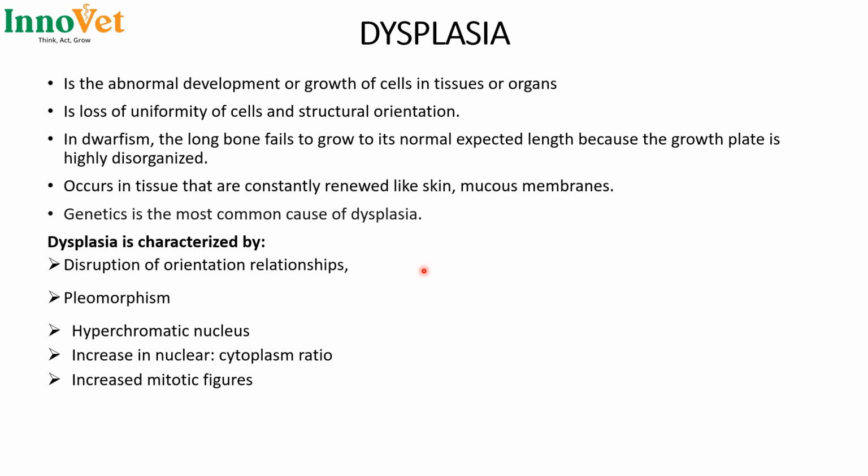Then we have the hyperchromatic nucleus, which means it is darker under stains, and an increase in nuclear-cytoplasmic ratio, which means that the nucleus is larger than normal when you compare it to the cytoplasm. And we have a lot of mitotic figures, which shows that these cells are in constant cell division. And another thing about dysplasia is that it precedes cancers.